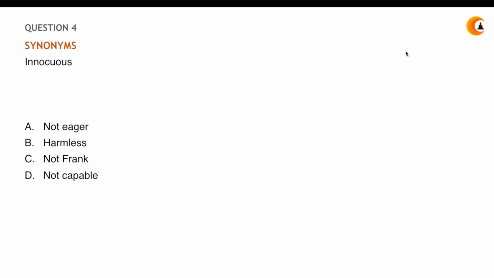Similarly, there is another word, innocuous. I want you to please find out the answer in 30 seconds. Do it quickly. Now, innocuous.